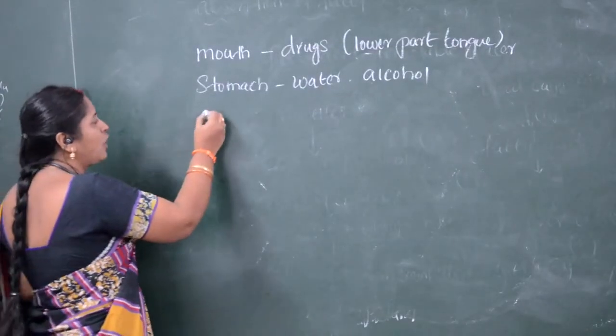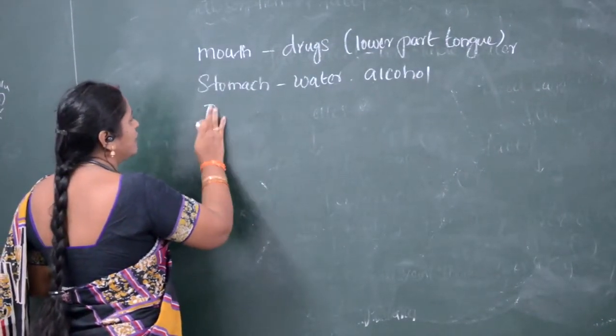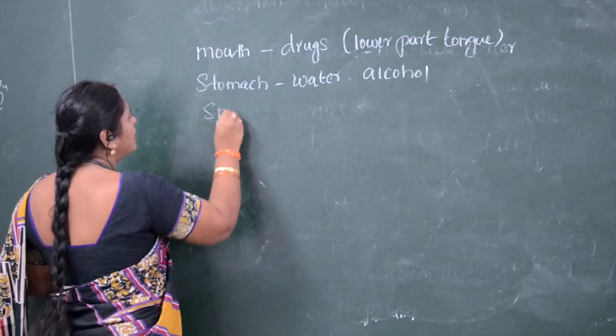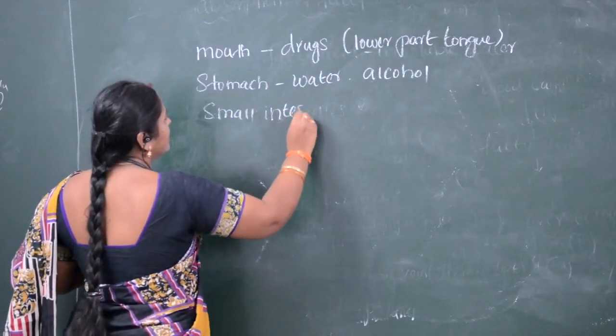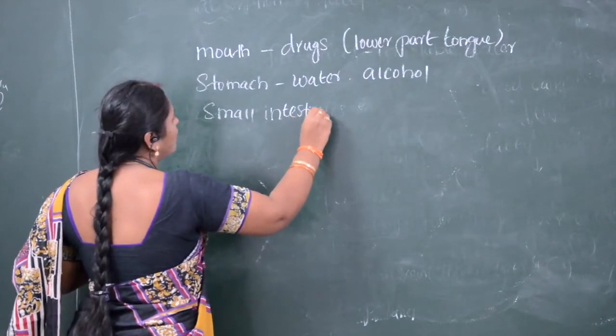And already we know about the intestine, that is the small intestine. What are the substances absorbed in the small intestine?